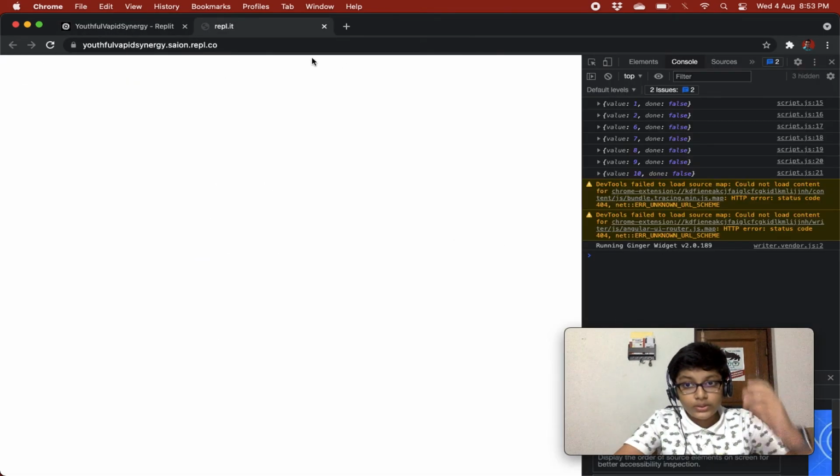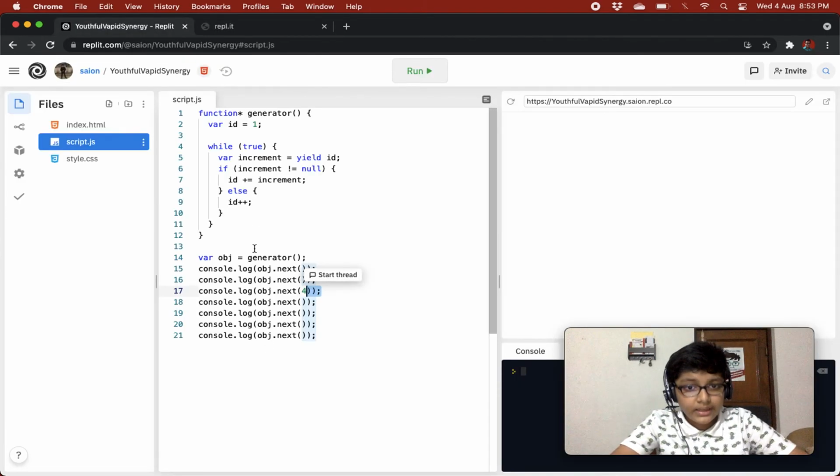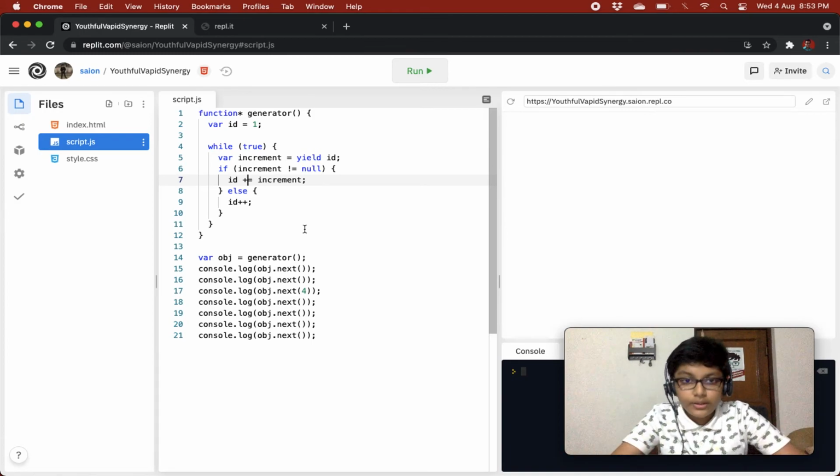So yeah, 2 is coming. Then it checks that if increment is not equal to null, it is not null, it is 4. That's why it is adding that increment. So it is adding 4 to the id, and then it is going up here, yielding out, taking the next method call's value, and then so on and so forth. It is doing all the stuff.